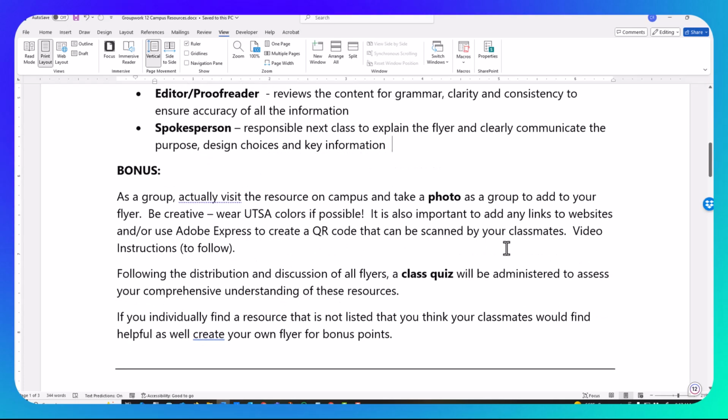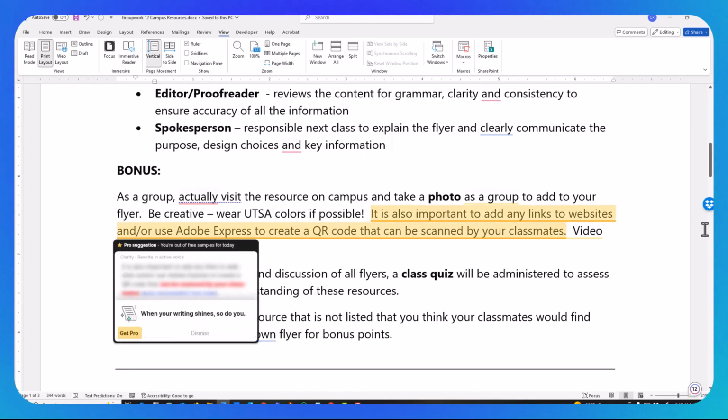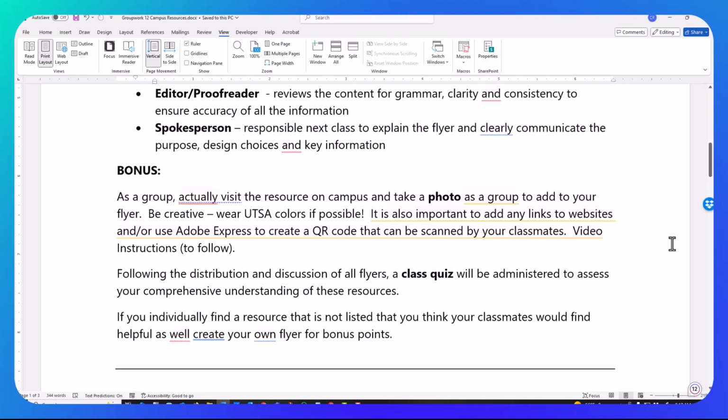I do have some bonus stuff here. If you actually go on campus as a group, and your entire group has to be present, okay, so if one person is not there, then nope, you do not get this bonus. But as a group, if you actually visit the resource and take a photo, and that photo is on your flyer, that will be a bonus.